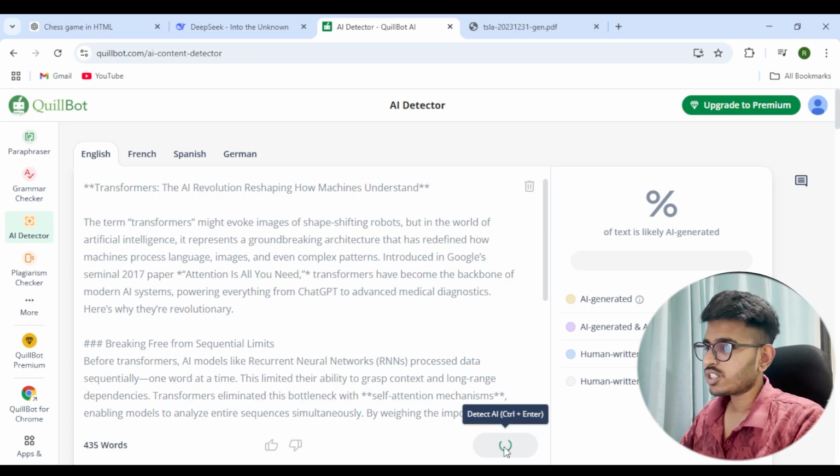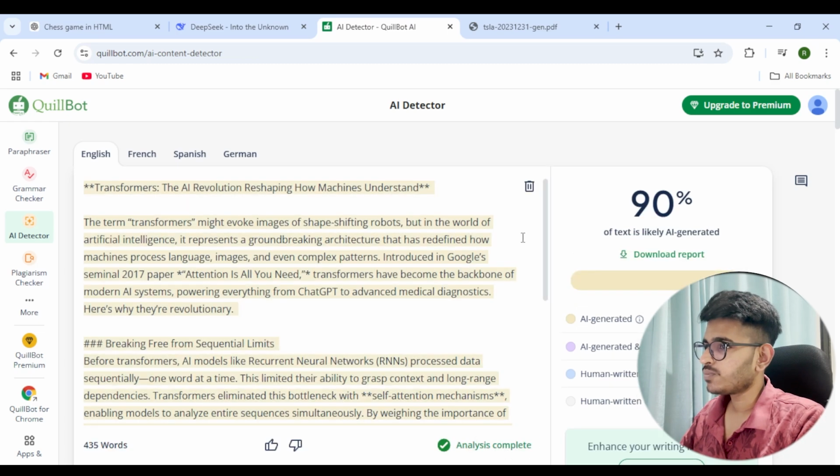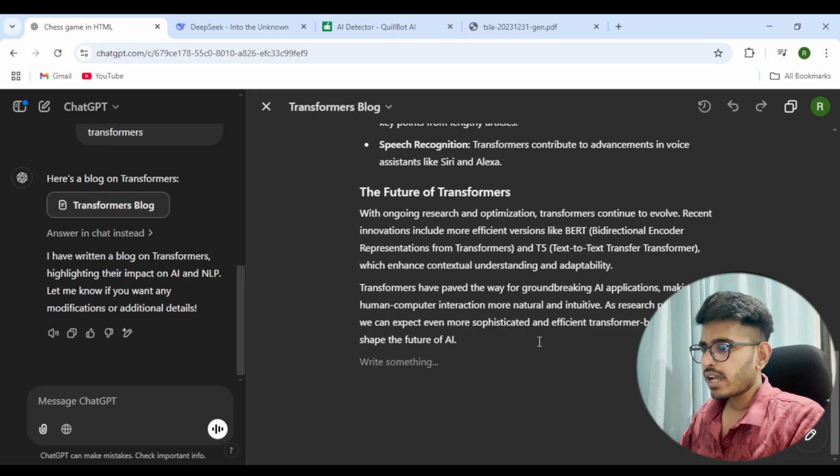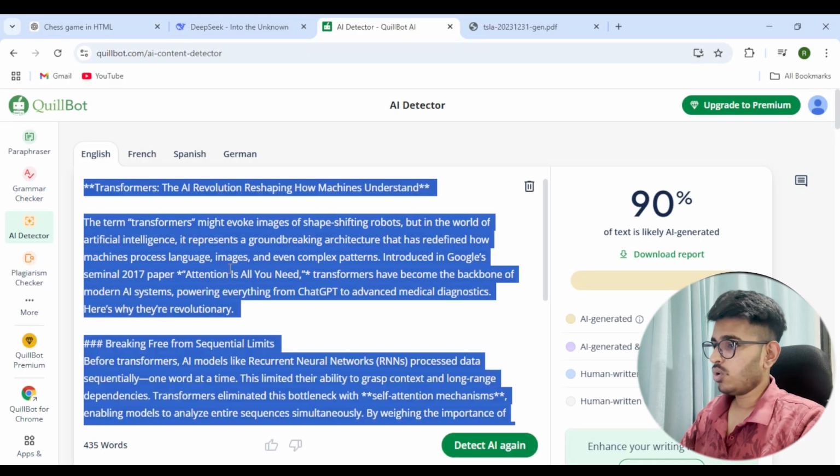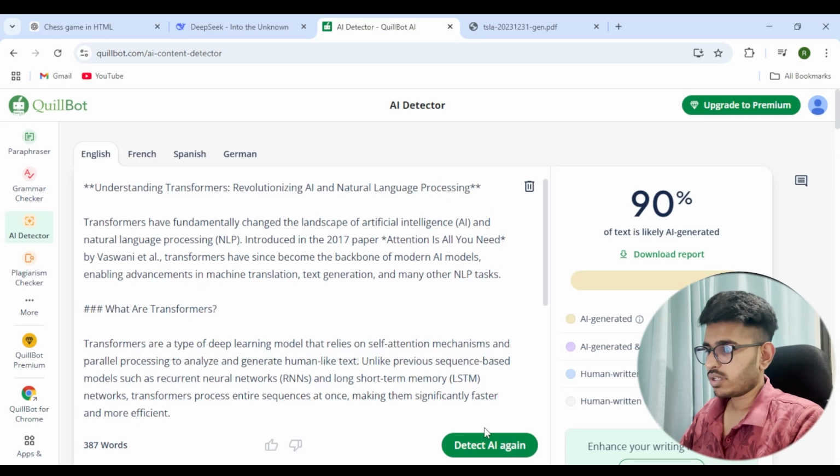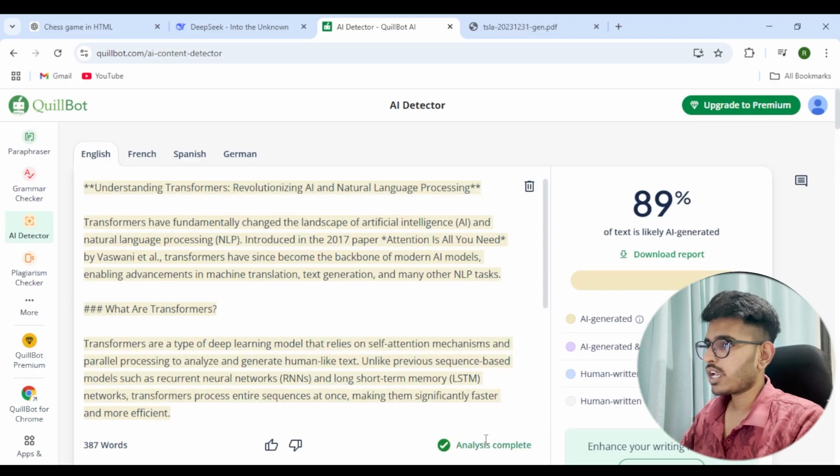So let me pull this up in this AI detector. This is the Quillbot AI detector, and it says it's 90% AI generated. Now let me do one thing. I'll copy the blog from GPT, and let's see if it detects AI or not. Oh, surprisingly, it says 89% of it is generated by AI.